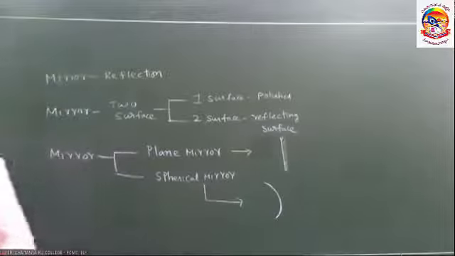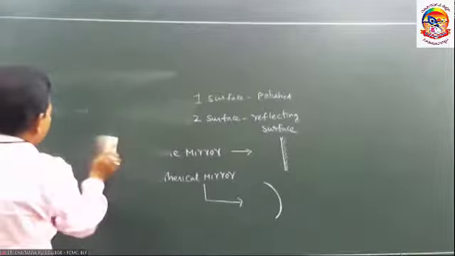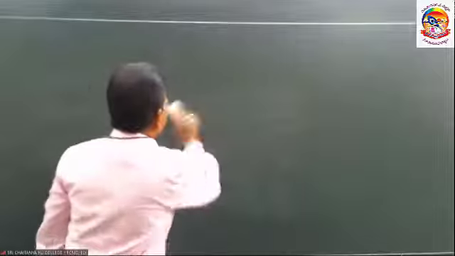Before going further, once again, let us revise beam and image formation.